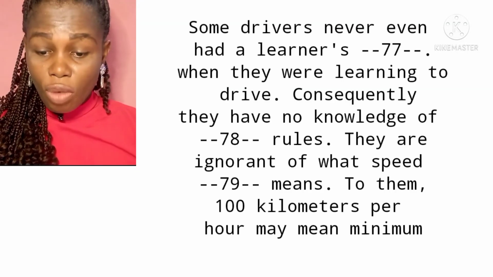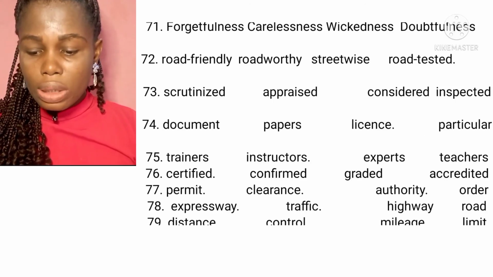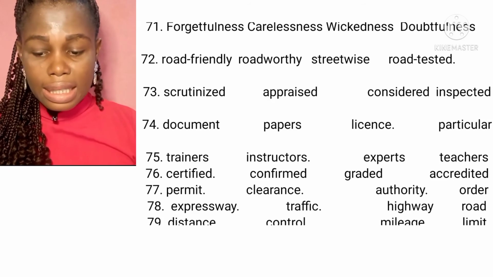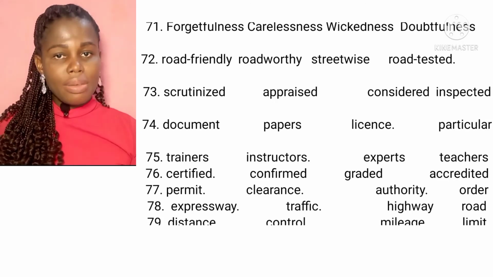They are ignorant of what speed dash means. We have option A, distance; B, control; C, mileage; and D, limit. Now, the correct answer is option D, limit, speed limit. Speed limit refers to the maximum distance a driver can travel in a time frame in an ideal condition. So, the distance that a driver is legally expected to travel in a time frame is called speed limit, and not speed distance, speed control, or speed mileage, but speed limit.